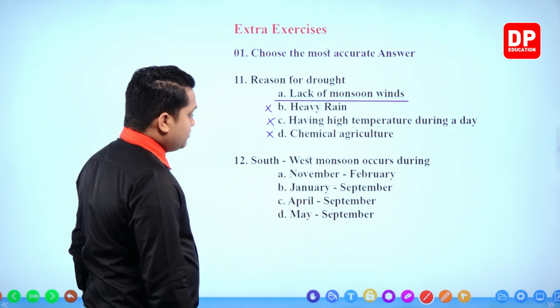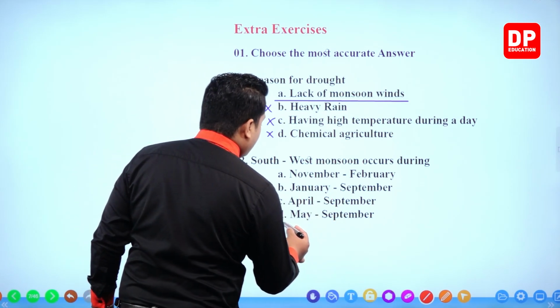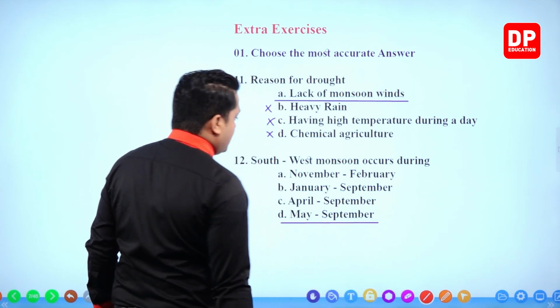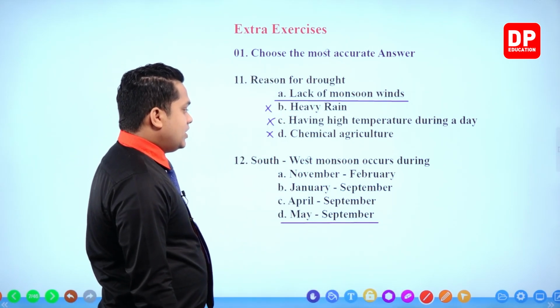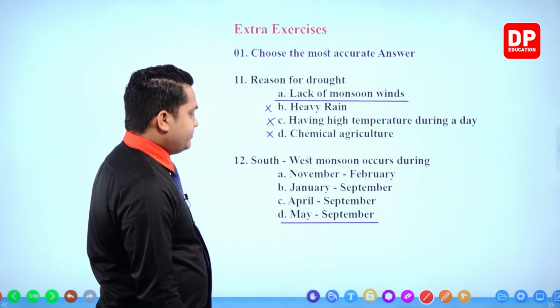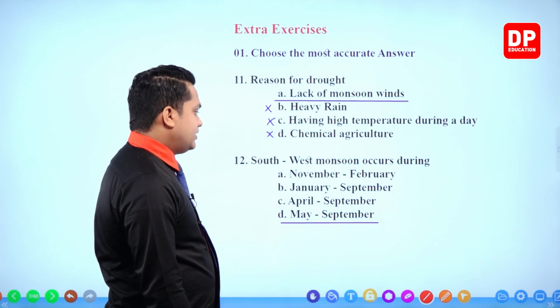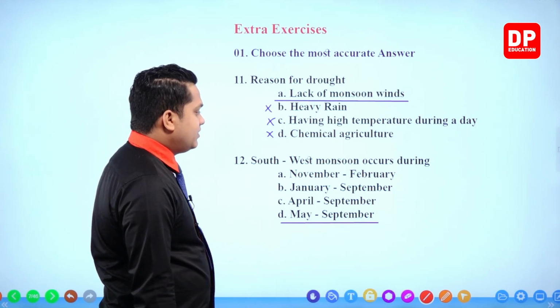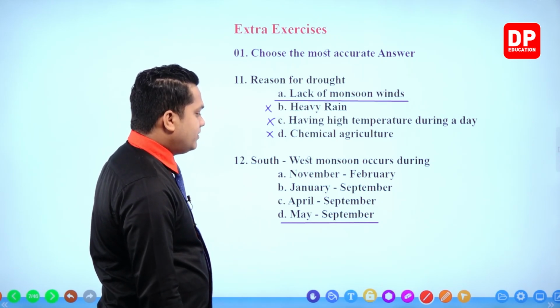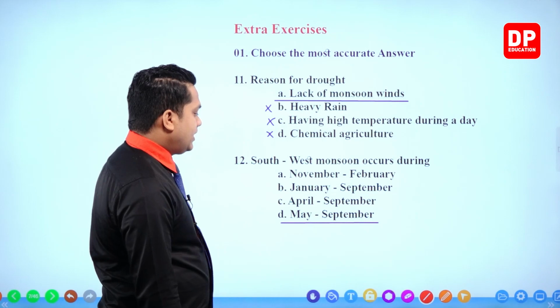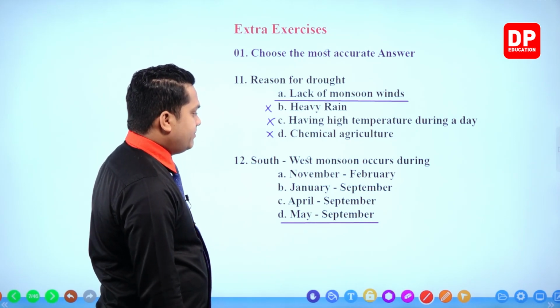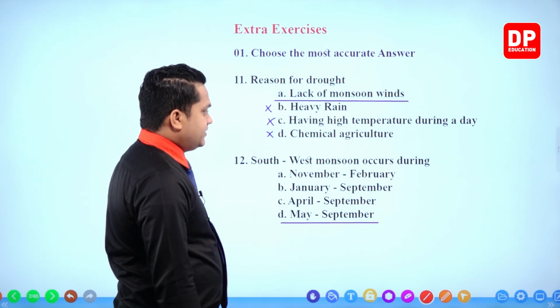Southwest monsoon mainly occurs from May to September, not from November to February. So A is incorrect. January, September, once again incorrect. April, September, once again incorrect. The correct answer would be May to September. Right.